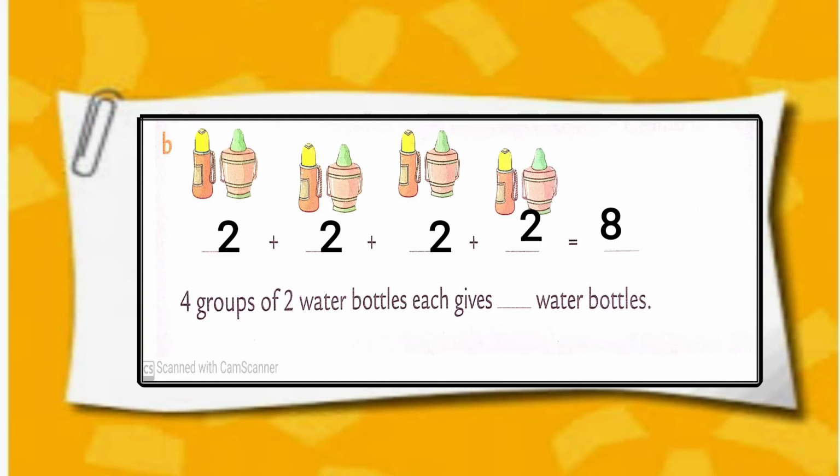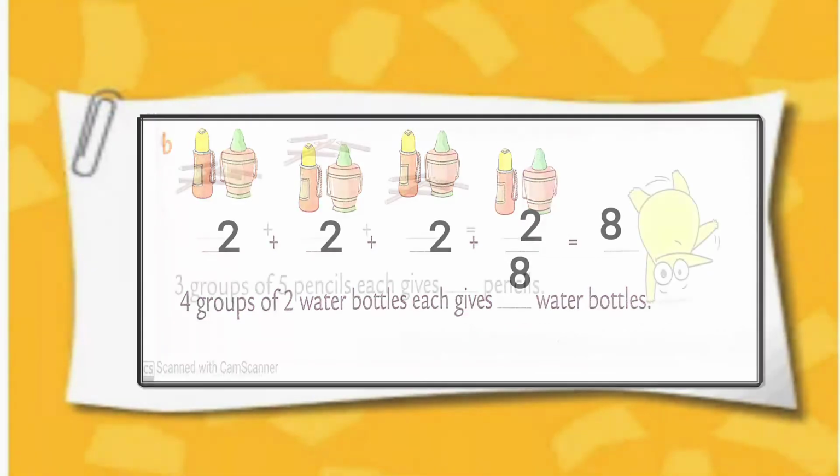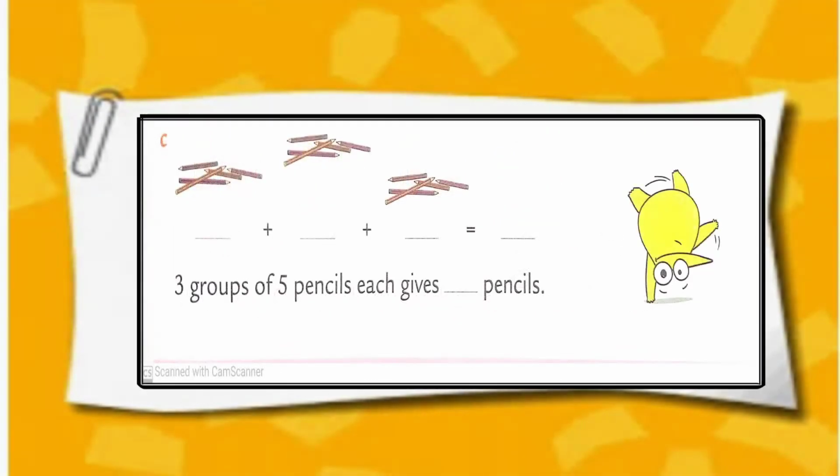4 groups of 2 water bottles each gives 8 water bottles. Sum number C, here we have 3 groups of 5 pencils each. So, 5 plus 5 plus 5 is equal to 15. 3 groups of 5 pencils each gives 15 pencils.